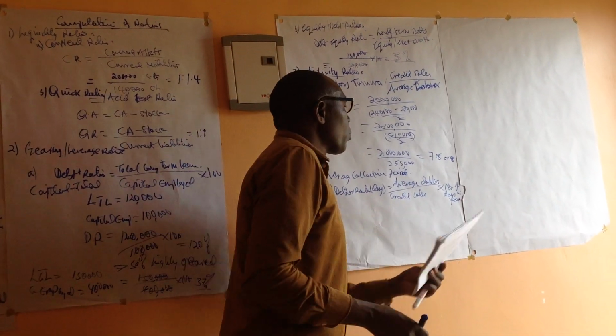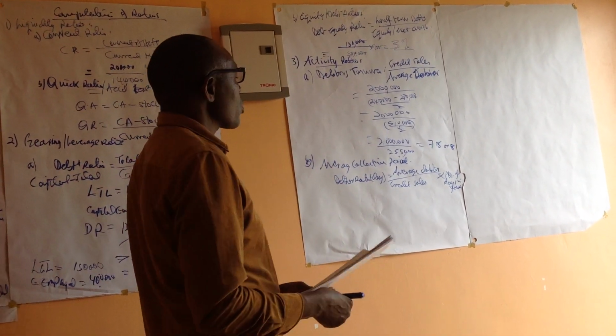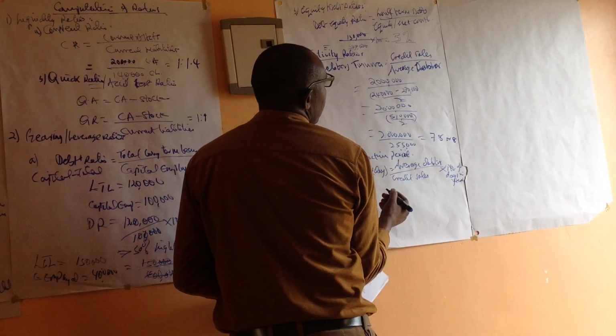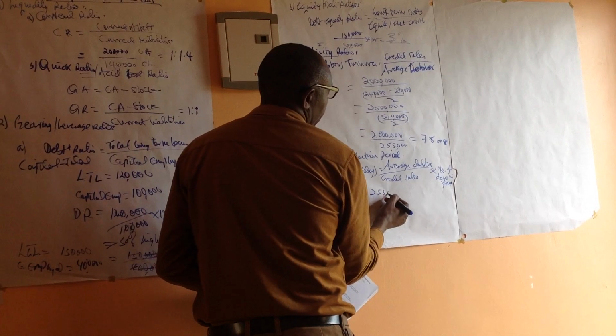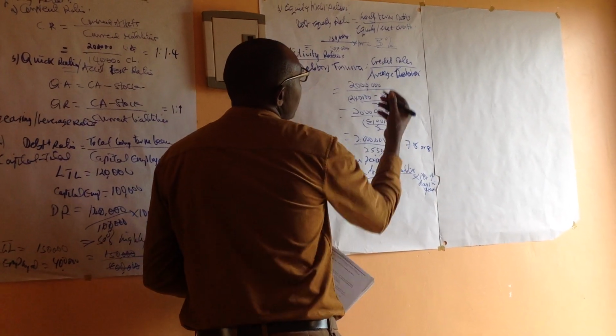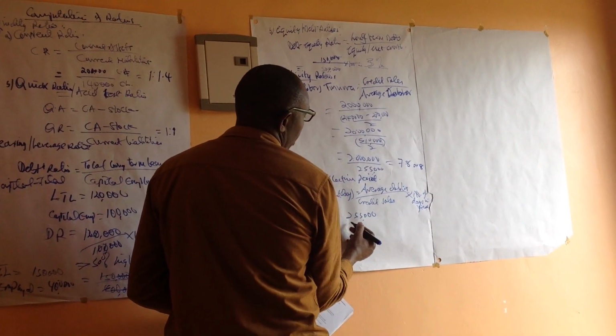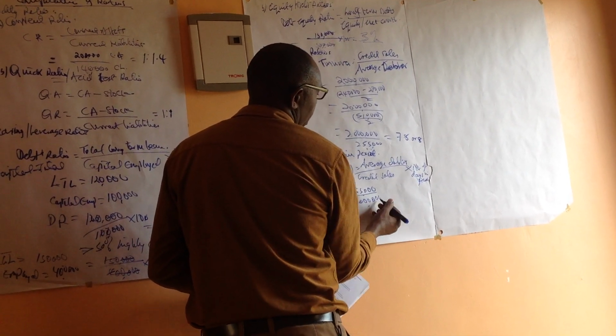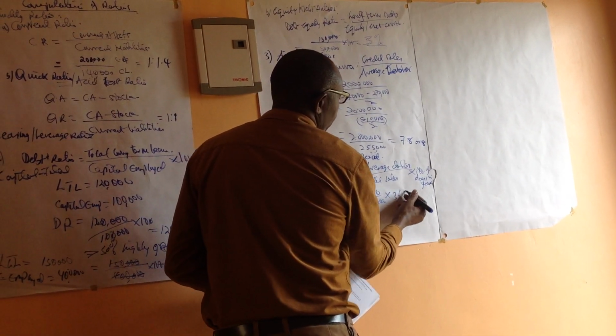So if you multiply by 365 days, of course, in a year, we shall have, for example, if the average debtors in this case was 255,000 and the credit sales is 2 million, it will be over 2 million, taking the same example that we have here, then multiply by 365 days.